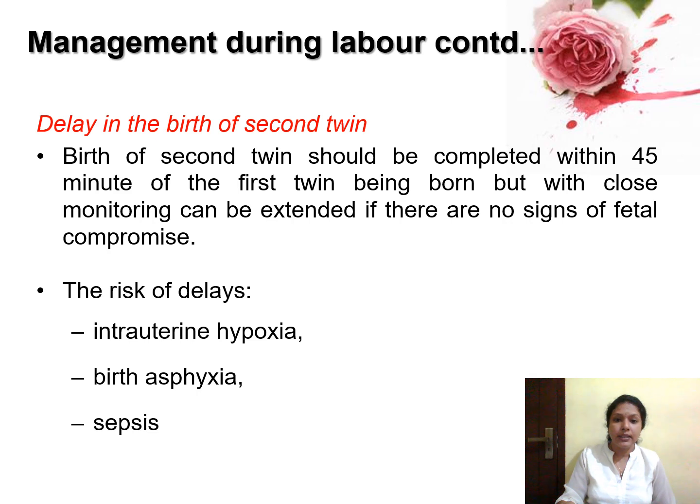Next, delay in the birth of the second twin. Birth of the second twin should be completed within 45 minutes after the delivery of the first baby, and you should monitor the process of labor closely. If the time is getting delayed or if fetal distress occurs, you should cut short the duration of labor either by using forceps, vacuum, or other measures. The risks of delayed labor include intrauterine hypoxia, birth asphyxia, and sepsis.